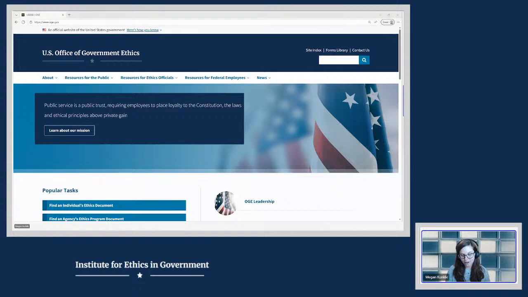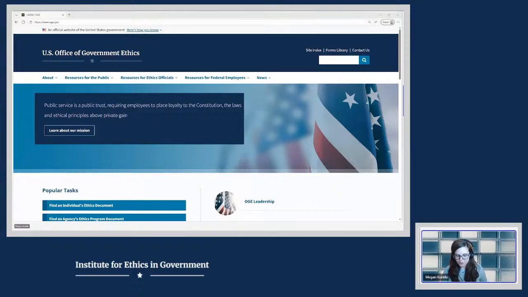Confidential financial disclosure is one of the primary tools used to detect and prevent conflicts of interest in the executive branch. OGE supports your agency's confidential financial disclosure programs by creating and maintaining resources to help you develop the skills of new reviewers, hone your own skills, support your filers, and navigate the filing season effectively. We hope this demo will leave you more familiar with OGE's website to locate these resources on your own, and perhaps also introduce you to new ones that will help you this 450 season and in the many other aspects of your ethics work.